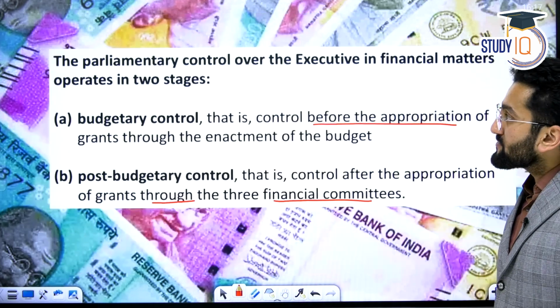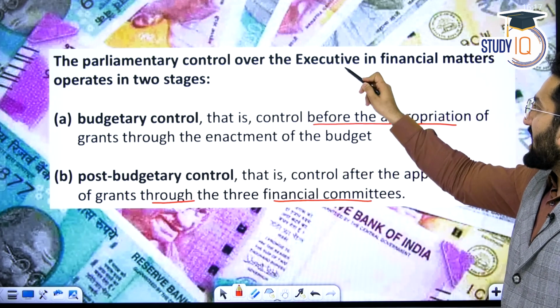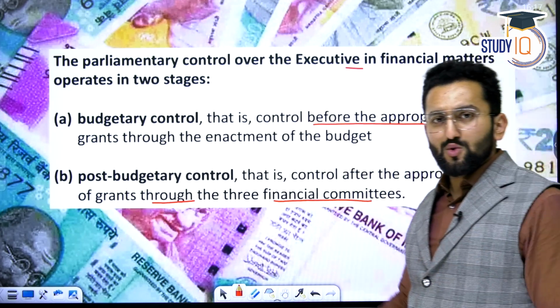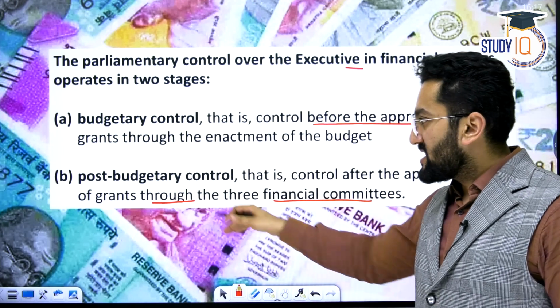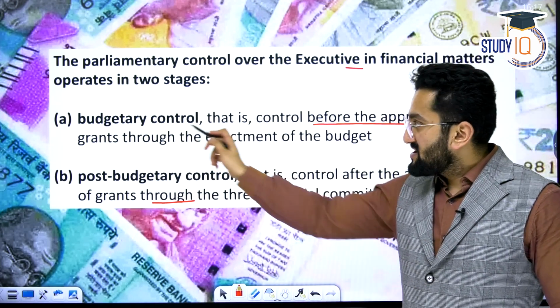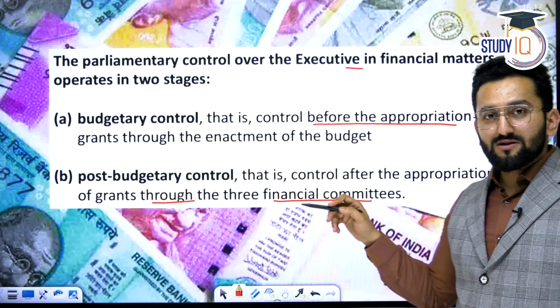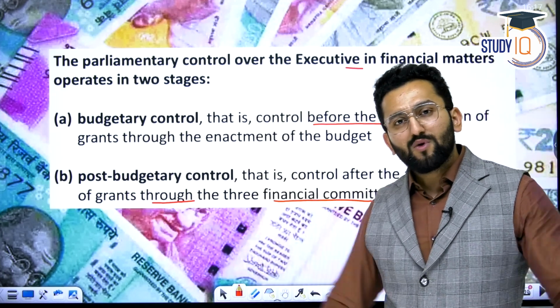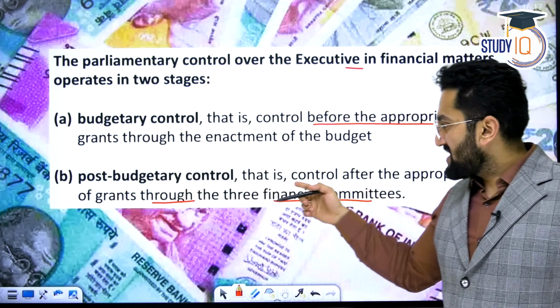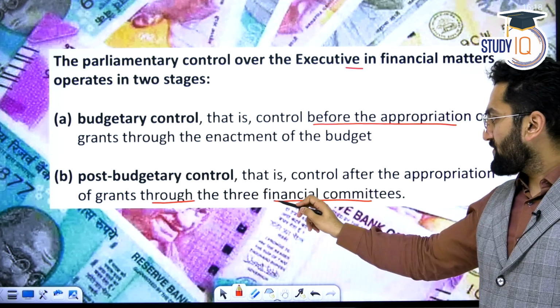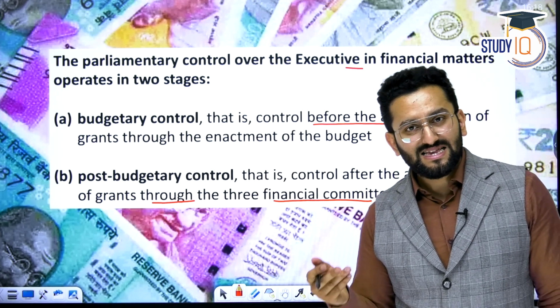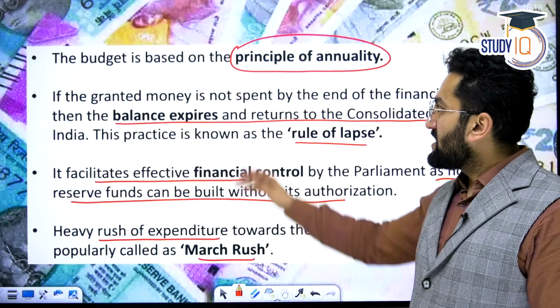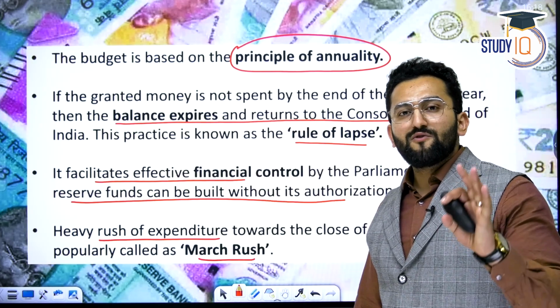I told you, the parliamentary control over the executive and financial matter operates in two stages. One is approval, and second is post-budgetary control. Budgetary control controls before the appropriation grant. I'm talking about the budget process. And when you have given approval, after that, post-budgetary control means audit, control after appropriation through financial committees, for example, PAC.